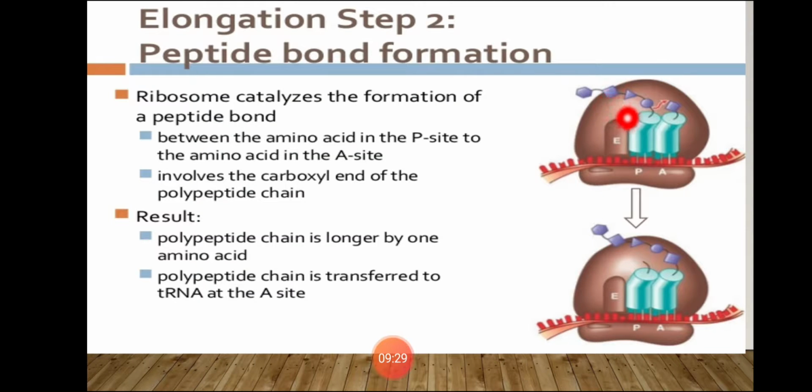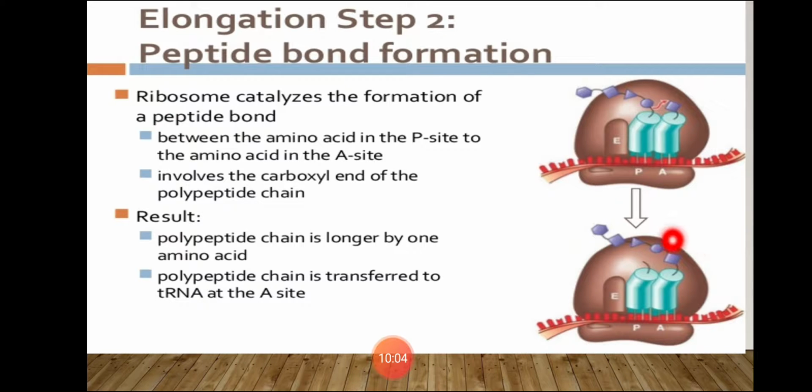The peptide chain is longer by one amino acid. The polypeptide chain is transferred to the tRNA at the A site. This polypeptide chain gets transferred to the A site. The peptide chain moves to the A site. You can see here the movement. Initially we can see it at the P site. The chain is formed at the P site, and then it moves to the A site. One by one all the amino acids are joined. In this way, a polypeptide chain is formed.